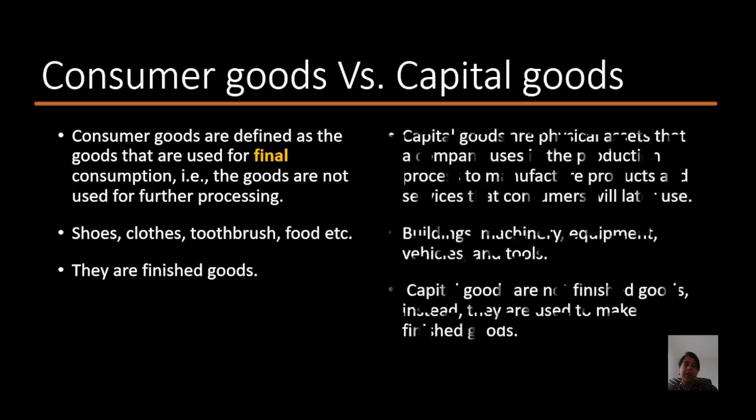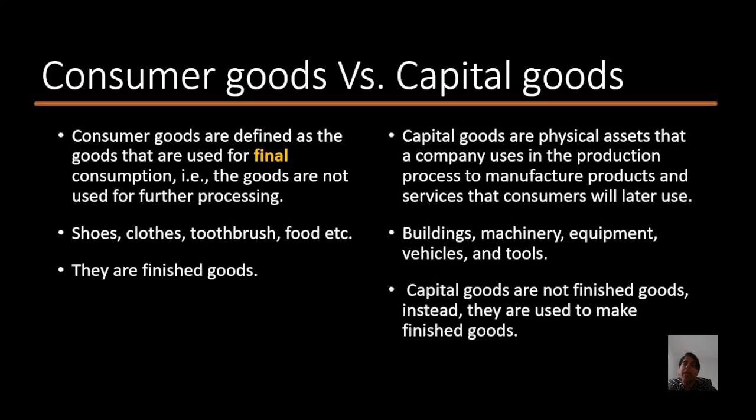There is another thing we need to understand. Capital goods are basically not finished goods. They are used to make finished goods. So consumer goods are ready to be consumed by the consumer, but capital goods are not finished goods; they are used to make these consumer goods.